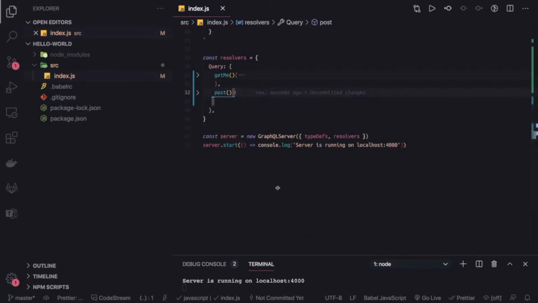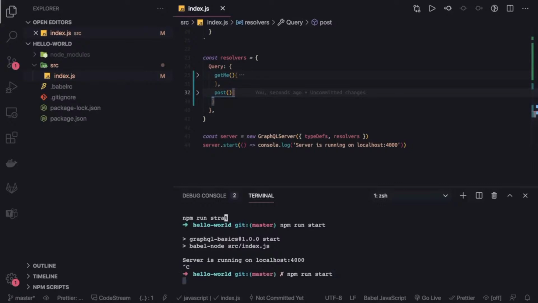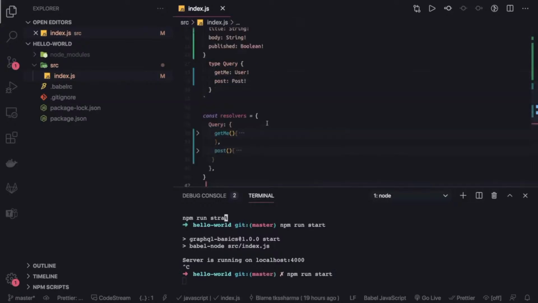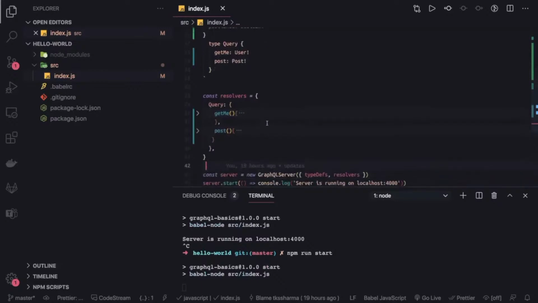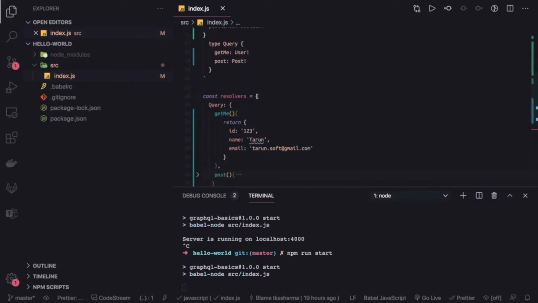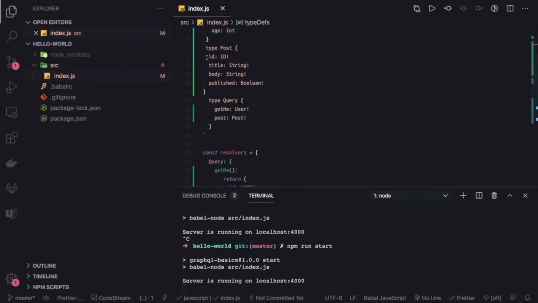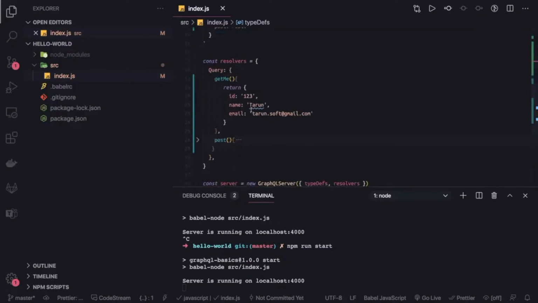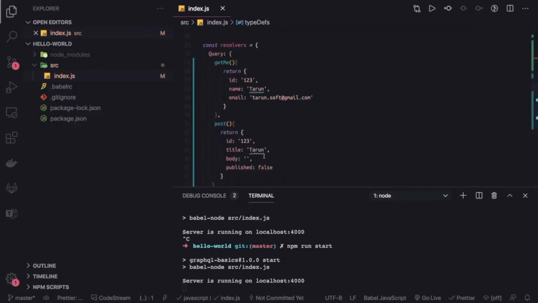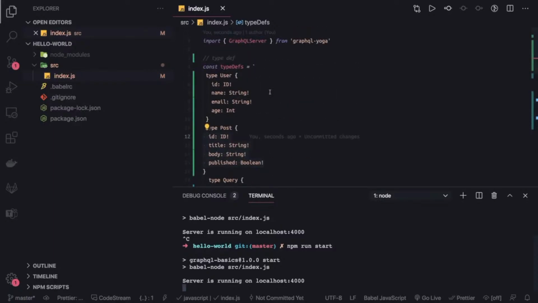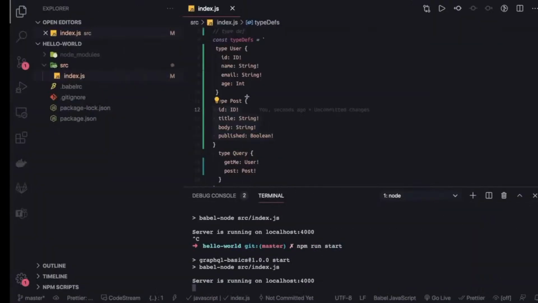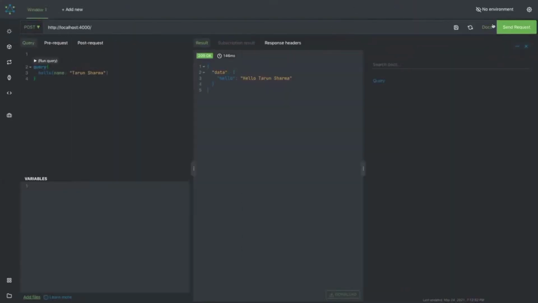Now we can restart the server, or we can add a watcher which will keep restarting it. So we have post and we have get me. We just need to take care of id, name, email. These are required things. Age is optional. In the post all are required, so we have to define all. You will get an error if you are not returning the required type from there. Now we have extended this example, and now we have multiple types. Let's reload this. Now we got these two queries, right?